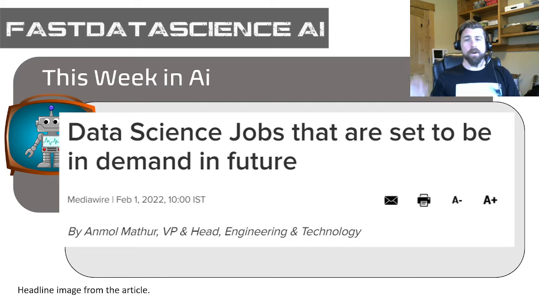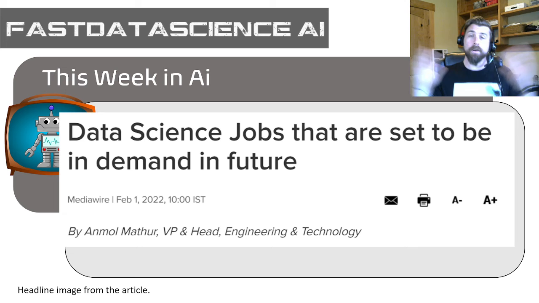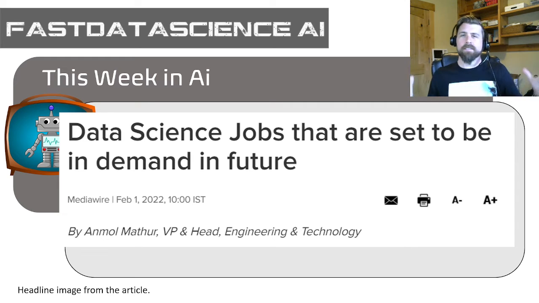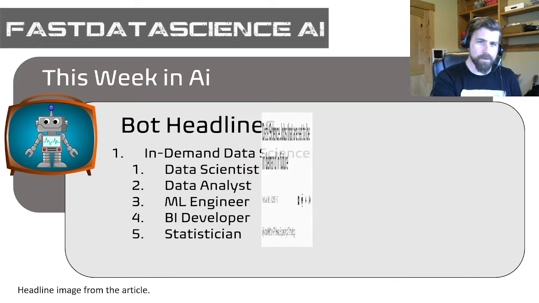Okay, moving on. So, number two, we're going to take a look here at the future, and this is the number one headline that was most representative, and it's sort of obvious: Data science jobs that are set to be in demand in future. Okay, perfect, right? That definitely fits with the theme. Well, let's take a dive in to see what this article actually had to say about the future.